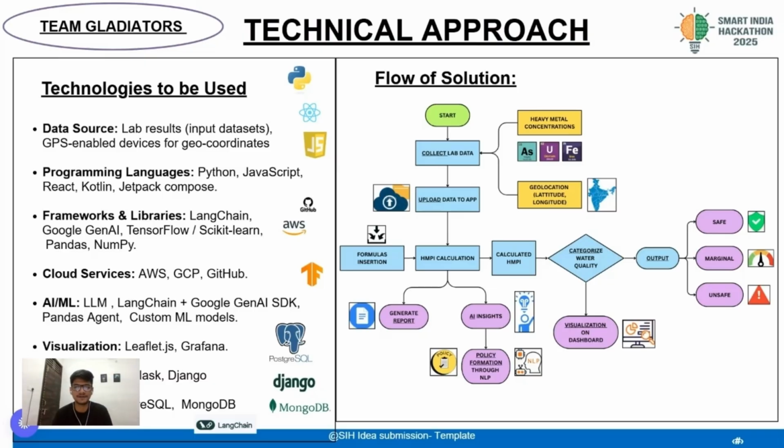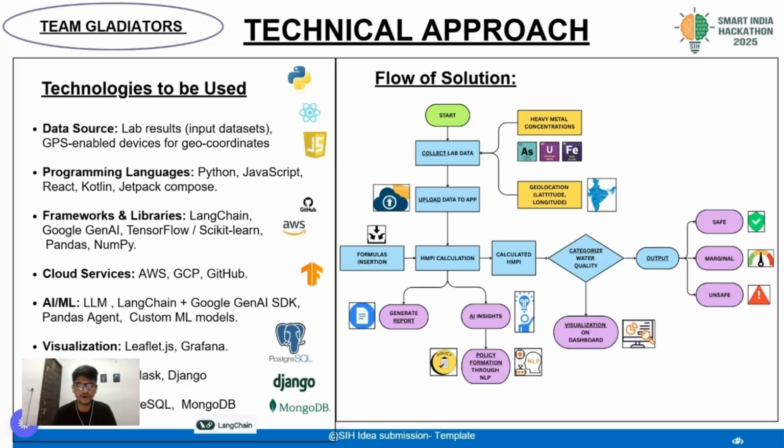The programming languages which we'll use to develop this application will be Python, JavaScript, React, Kotlin, and Jetpack Compose. The frameworks and libraries we will use are LangChain, TensorFlow, Scikit-learn, Pandas, and NumPy. For cloud services we will use AWS or GCP, and for the AI/ML part, for the prediction, the LLM, LangChain, Google Gen AI SDK, Pandas agent, and custom ML models. For visualization, we will use Leaflet.js, Grafana, and Prometheus. For the backend APIs, we will use Django or Flask. For the database, we can use PostgreSQL or MongoDB. So here are the technologies which we use.